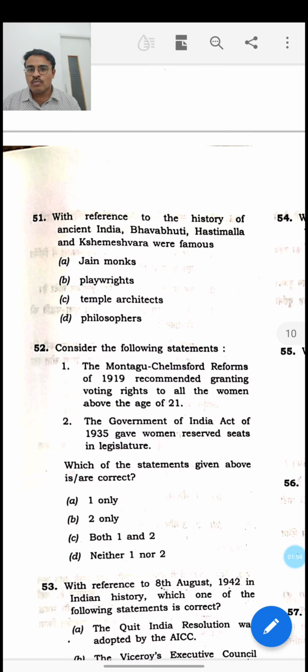If you just know Bhavabhuti or Kshemeshwara or Kshemendra, then you will be able to answer the question as B, that is, playwrights. So the answer for the 51st question is B. This way you have to arrive at the answer without knowing all the information. Only if you know Bhavabhuti will you be able to answer this question.